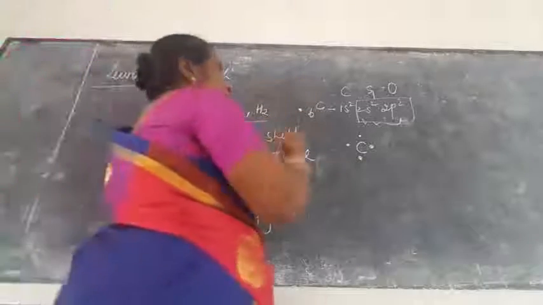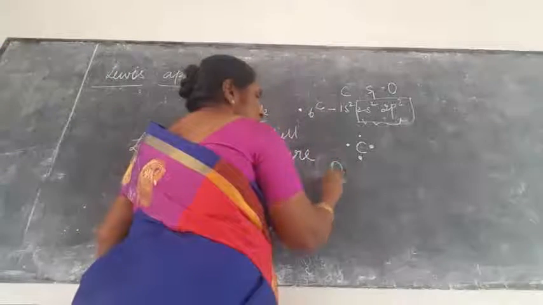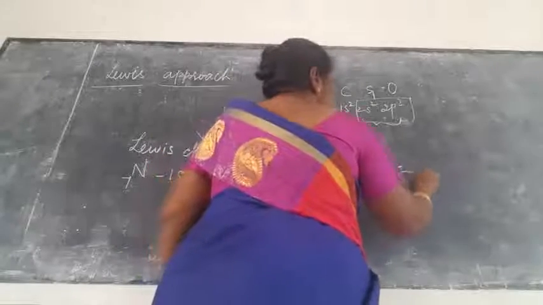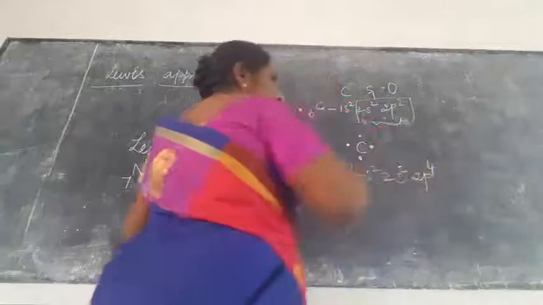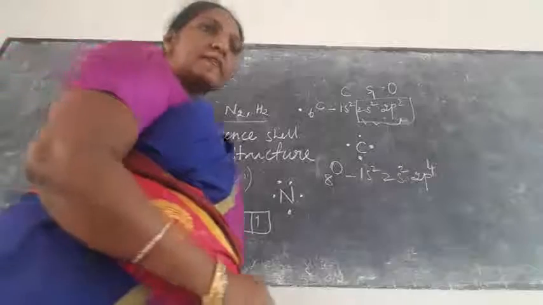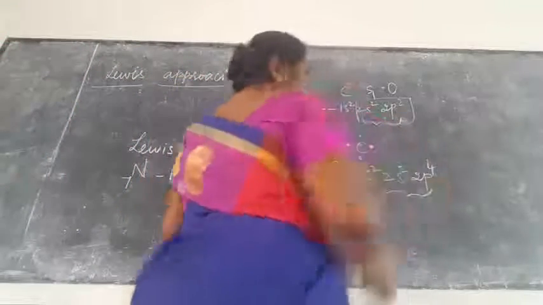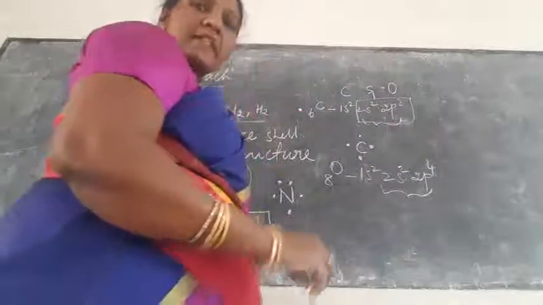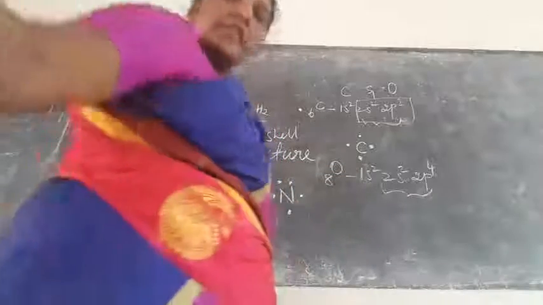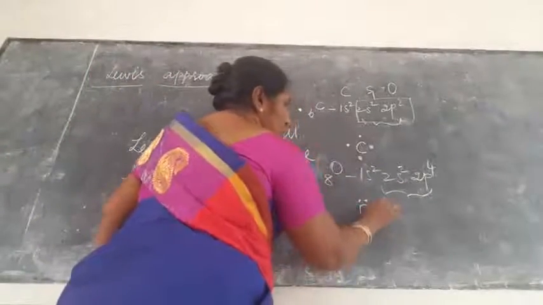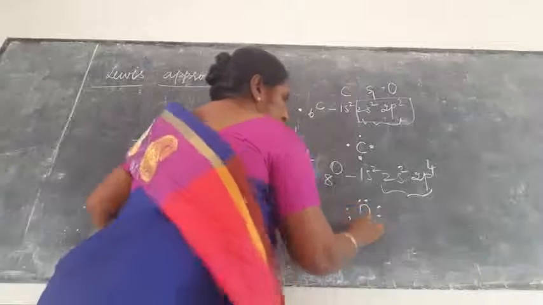The same thing for oxygen. Oxygen atomic number is 8: 1s2, 2s2, 2p4. How many electrons are present in the outermost shell? 6 electrons are present in the outermost shell, right? How to represent it in oxygen? Totally 6 electrons are present here: 1, 2, 3, 4, 5, 6.